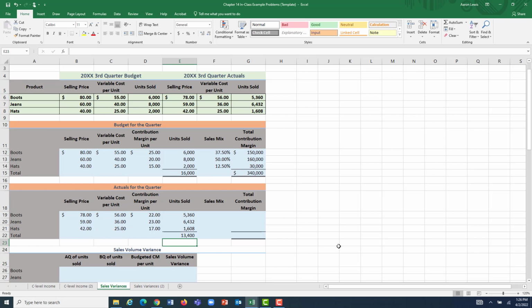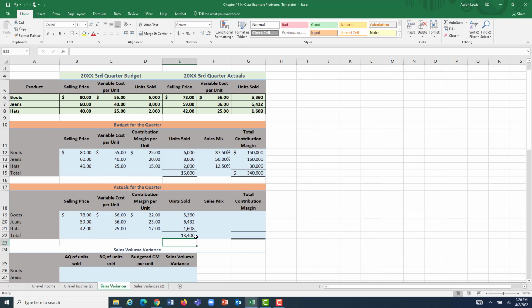We sold 13,400 units. So right then and there, before we go on any further, our total actual sales was way below expectations. I got a feeling we are going to see some ugly, unfavorable variances coming up because we sold 2,600 less pieces of apparel than we expected.